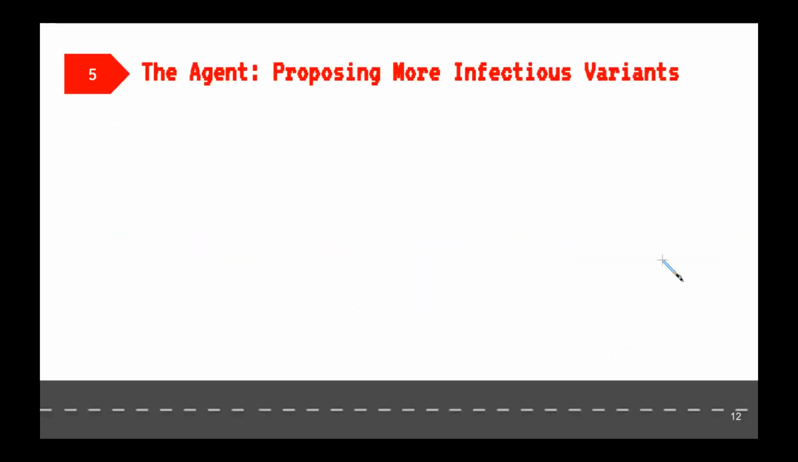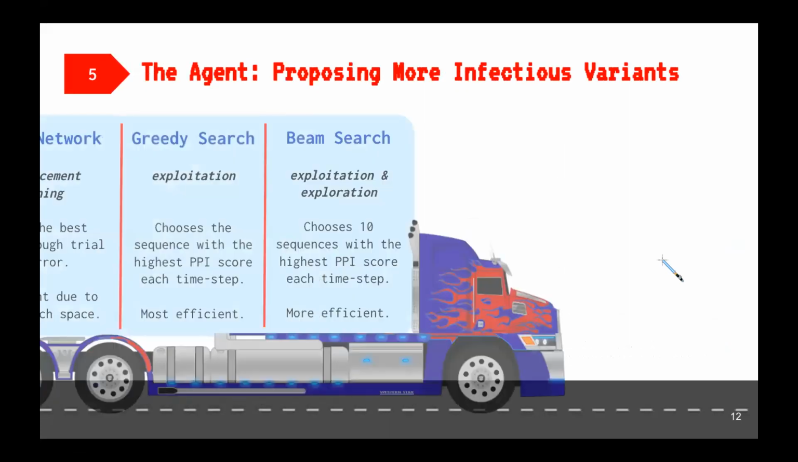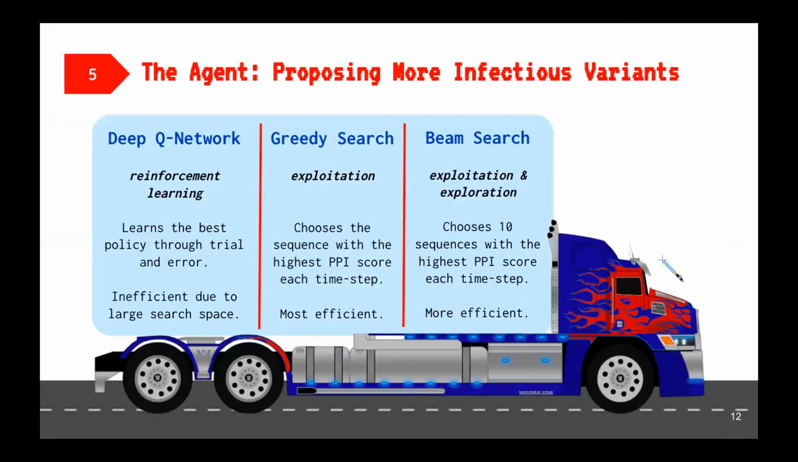With our PPI transformer complete, Autobots roll out. To propose future, more infectious variants, we attempted 3 algorithms for our agents: Deep Q Learning Network, or DQN, Greedy Search, and Beam Search. DQN uses reinforcement learning to learn the best policy. However, after training for 6 hours, its final reward still did not increase, likely due to our large search space. Hence, we implemented Greedy and Beam Search, which are more efficient.